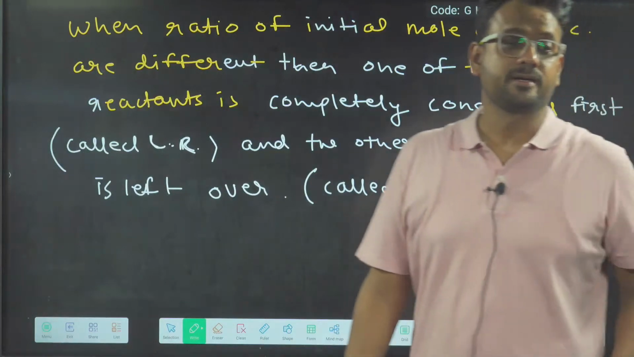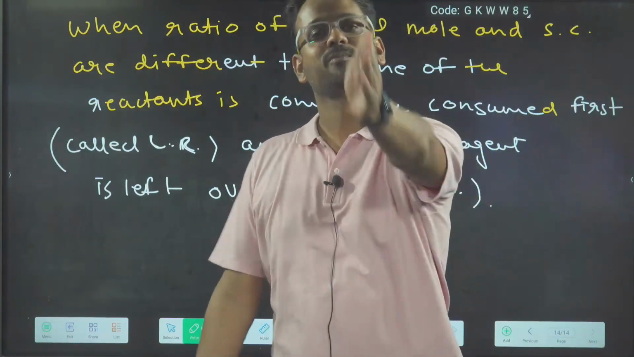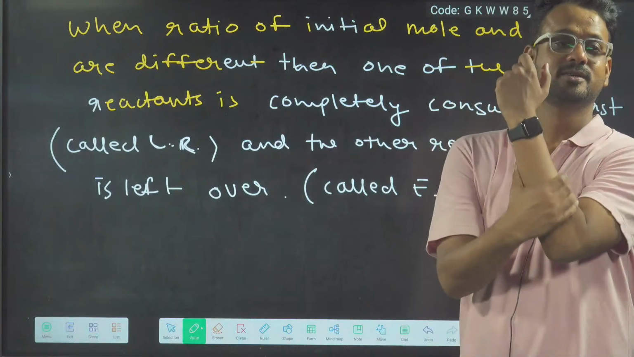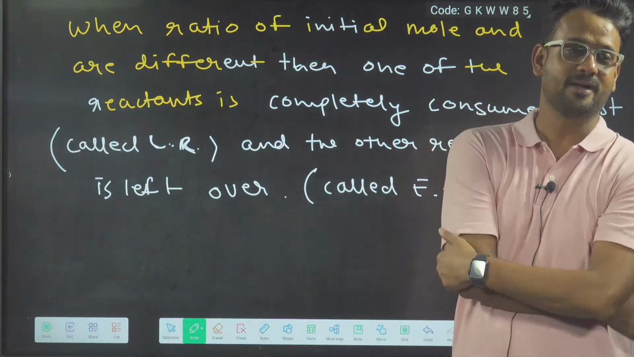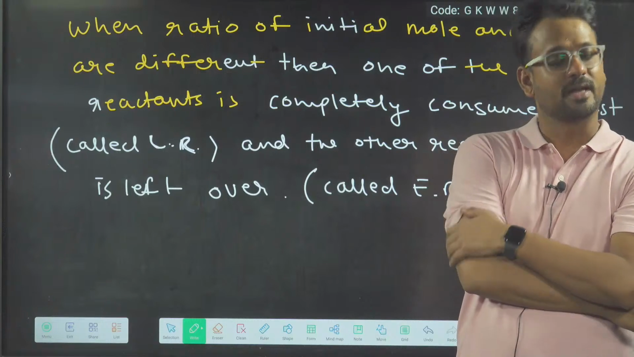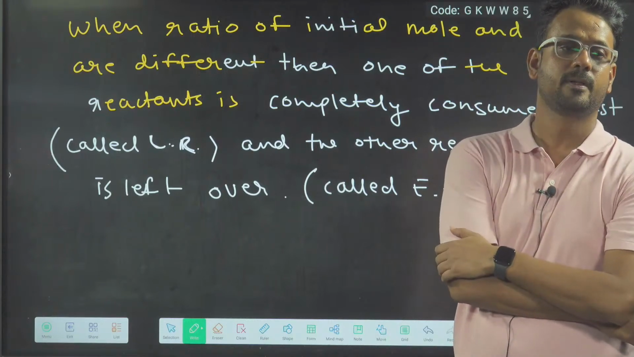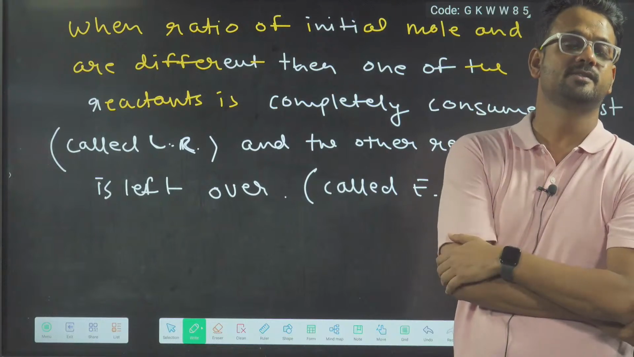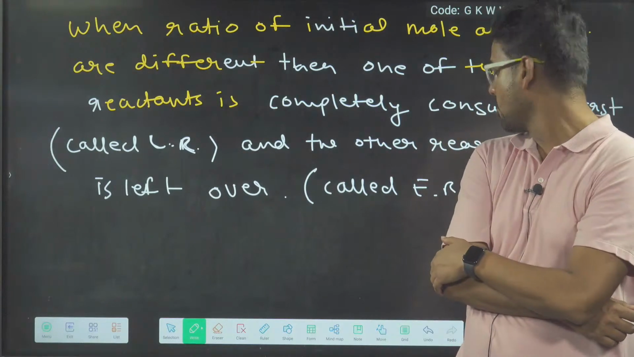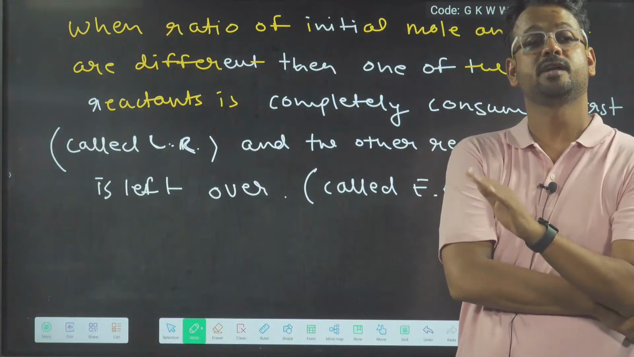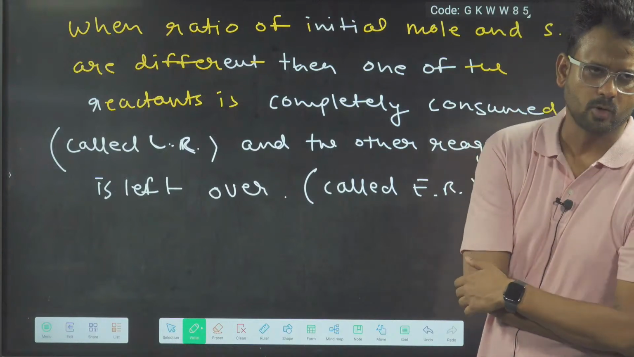What if both the reactants are taken in excess? Pawan Kumar, that cannot be the case. I will explain that to you tomorrow. All of you are asking me very good questions and I am really appreciating that. But this doubt will be clarified tomorrow. ER means excess reagent. And how much excess reagent will be left will also be clarified tomorrow.